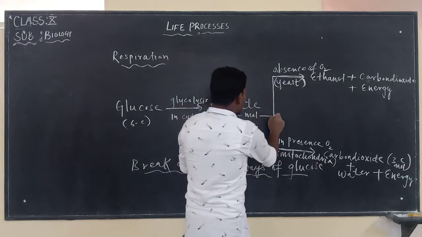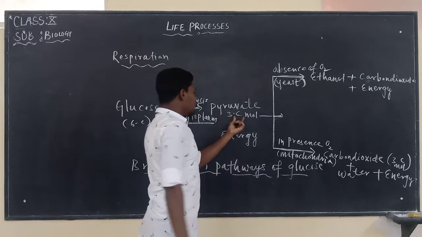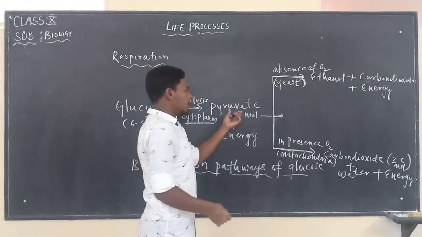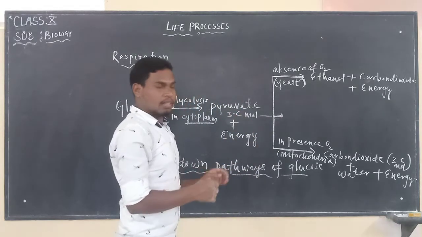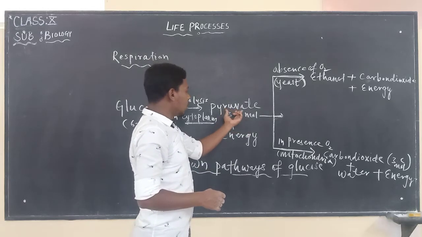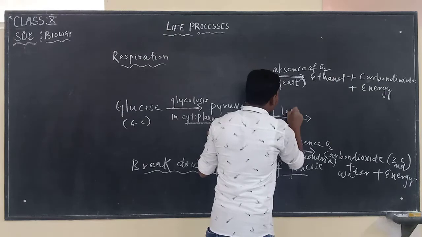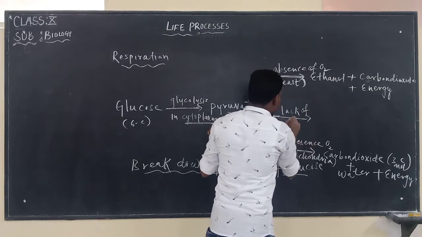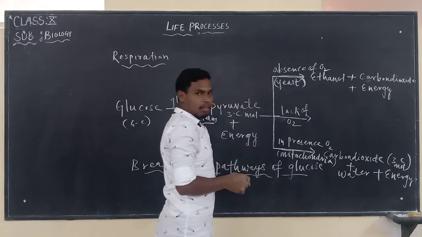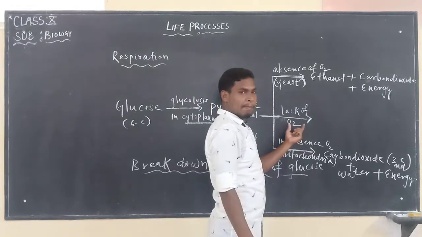Next, this 3 carbon molecule pyruvate also takes another pathway to break down, that is in lack of oxygen. In lack of oxygen, what happens?